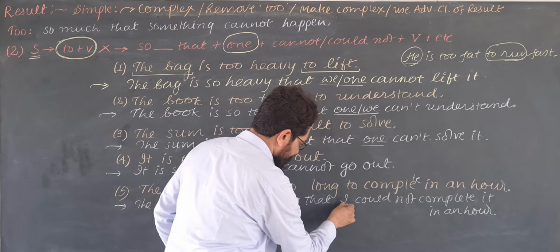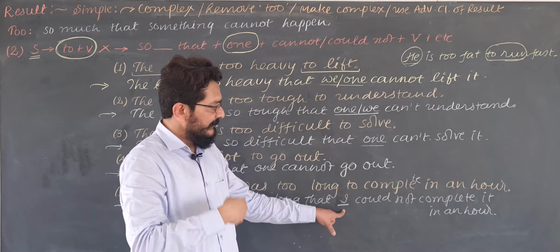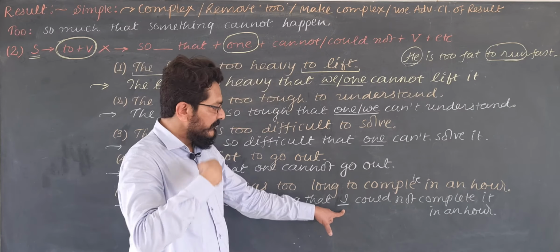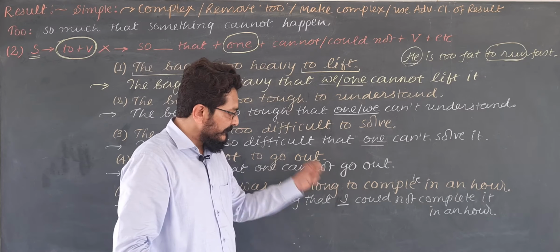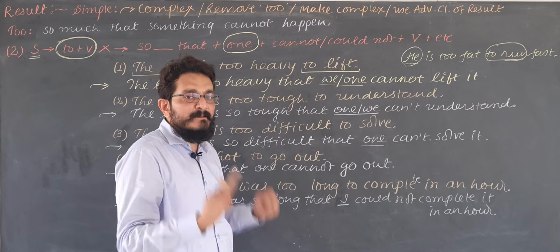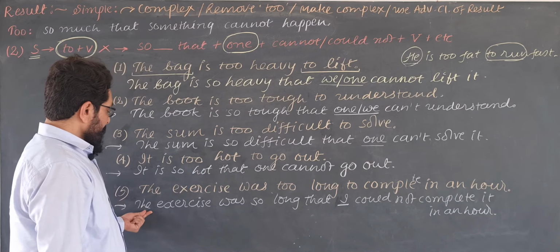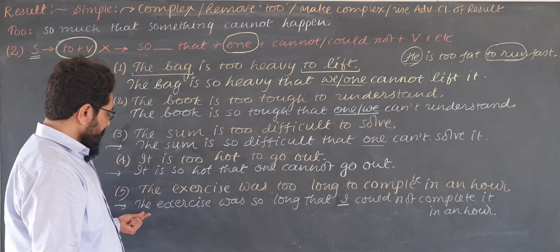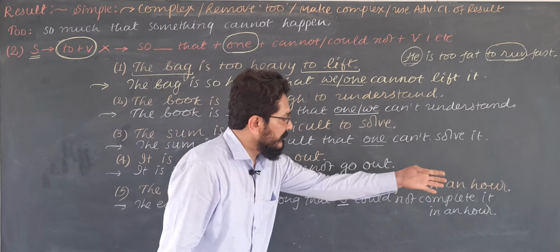I have put I here. You could not complete, he could not complete, she could not complete, they could not complete, one could not complete. You can write any subject that is suitable here, but you cannot write the sentence like this. The exercise was too long that exercise could not complete it in an hour.